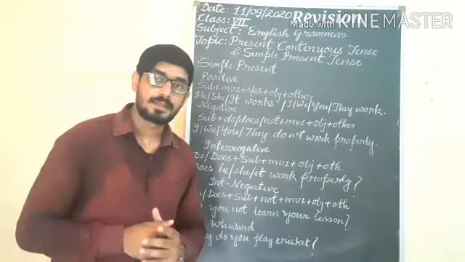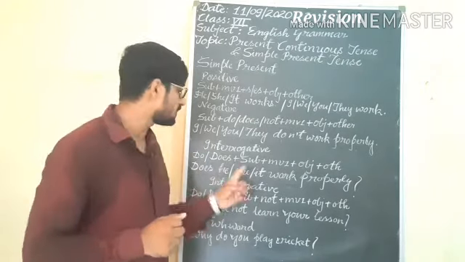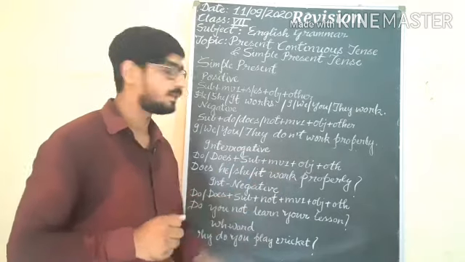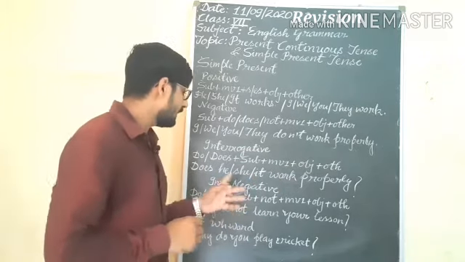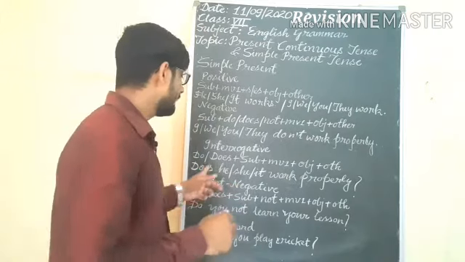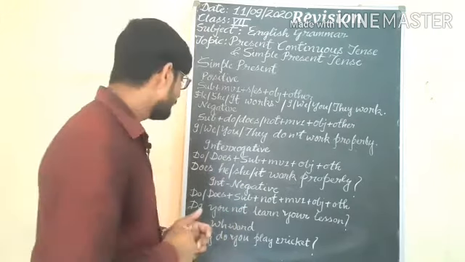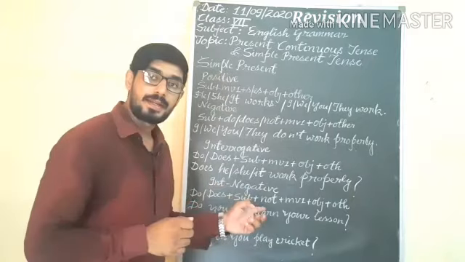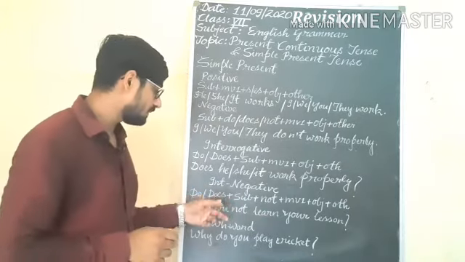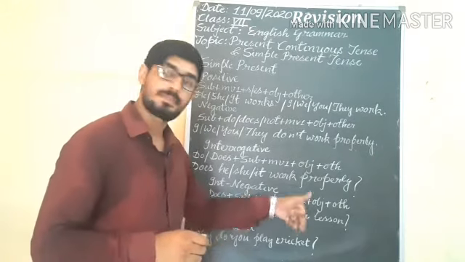Interrogative sentence, especially yes/no type: do, does will come first. Afterward subject, main verb first form, object plus other. With he, she, it we will use does. Does he, she, it work properly? Understand? In interrogative negative sentence we will use first do, does, after do or does plus subject plus not plus main verb first form plus object plus other.